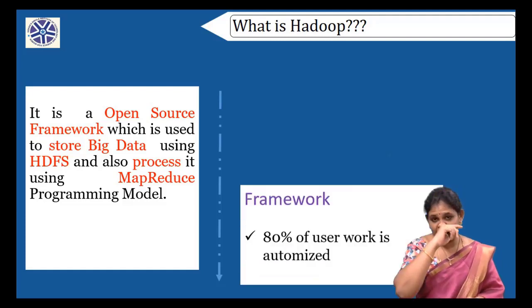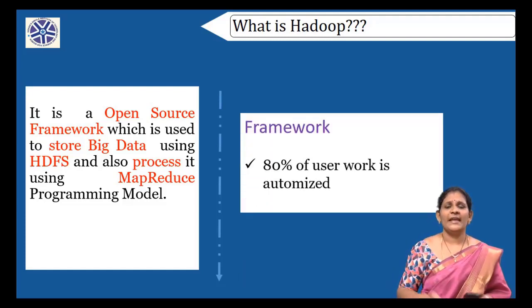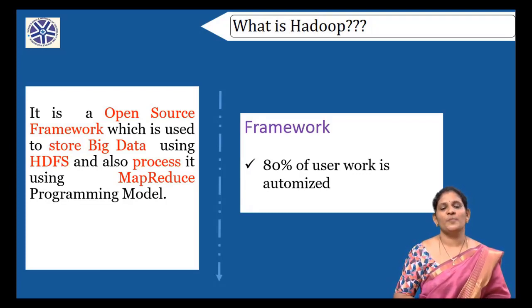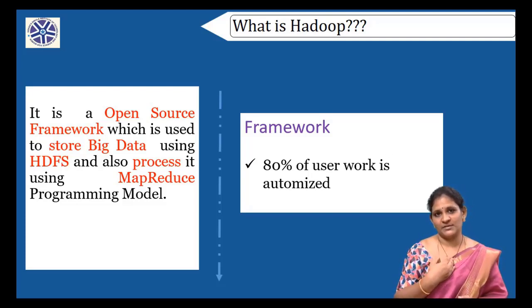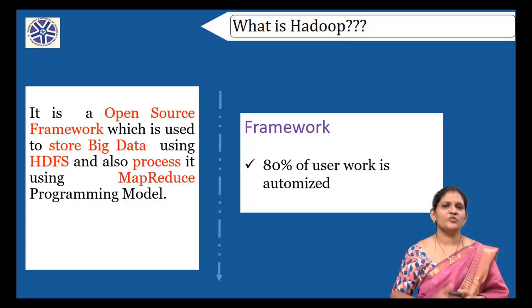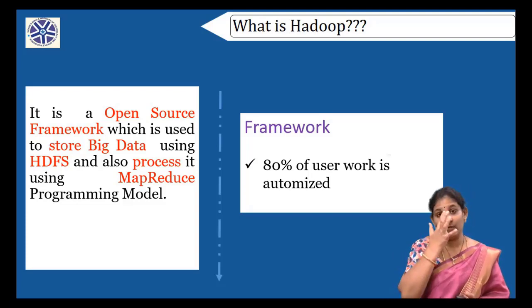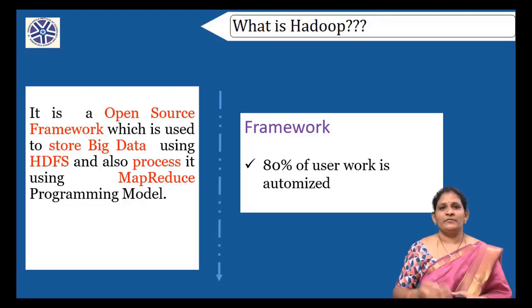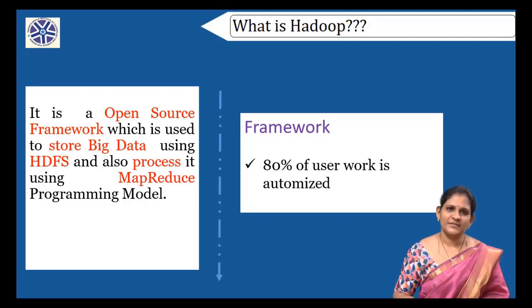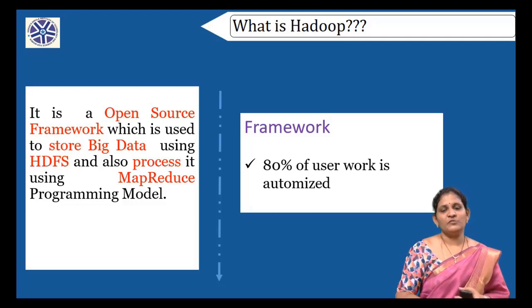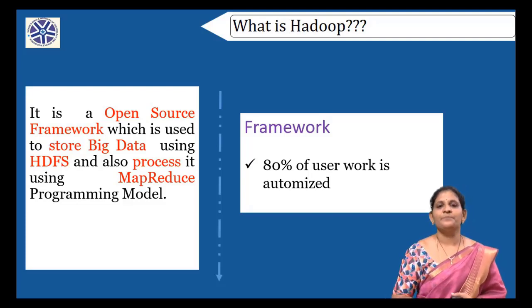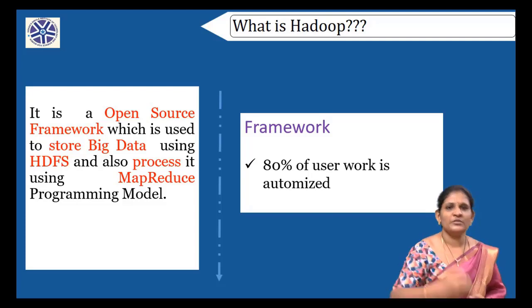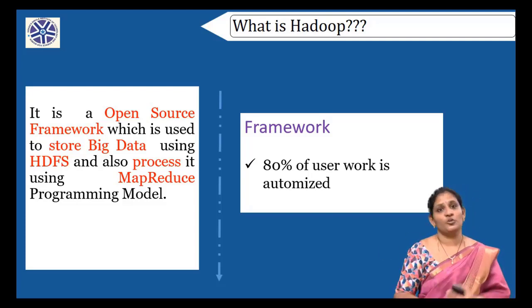The next one is framework. 80% of the user's task is automized. Once again, I am repeating, 80% of the user's work, that is we, the programmers, is automized. What kind of work is automized here in Hadoop? One may get a doubt. For what purpose we are using Hadoop, students? To store and to process large volumes of data, isn't it? Yes. To store the data, we will be using HDFS. I'll be covering in the next slide. Storing of data into the Hadoop is automized. 80% of the work is automized there.